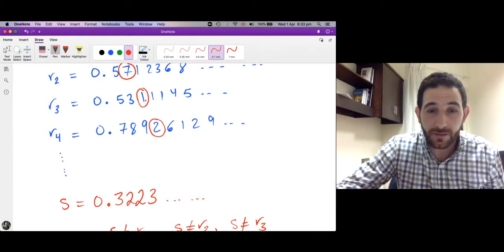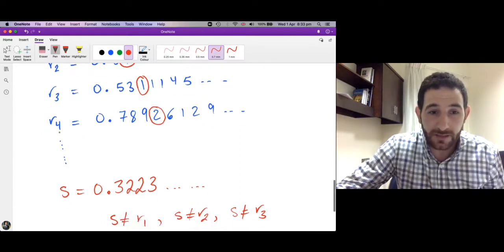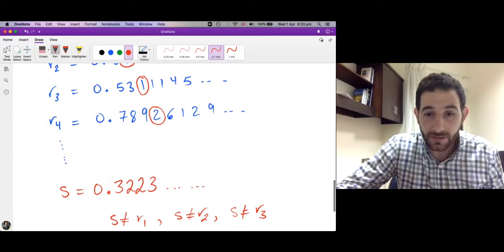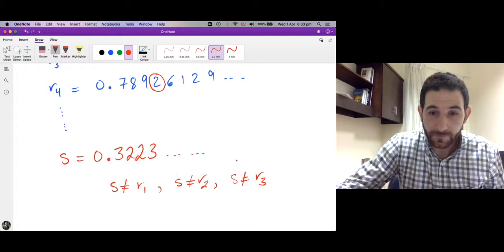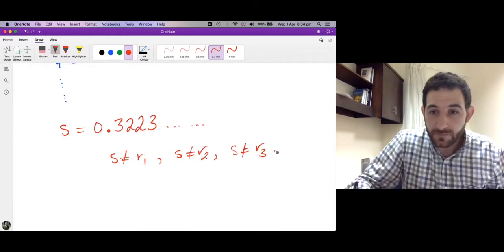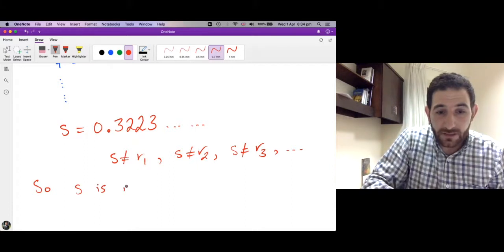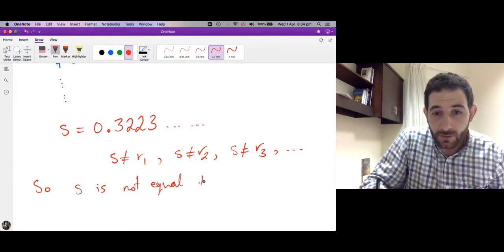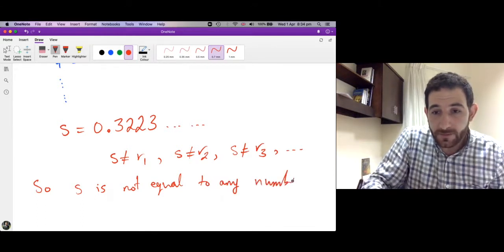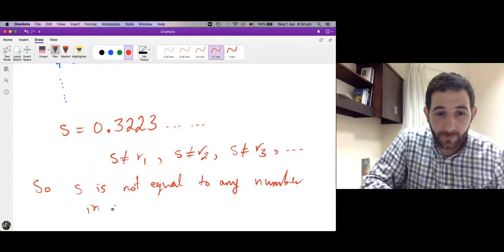And S and R4 differ in the fourth place. Here it's 2, here it's 3. So this means S is not equal to any number in our list.